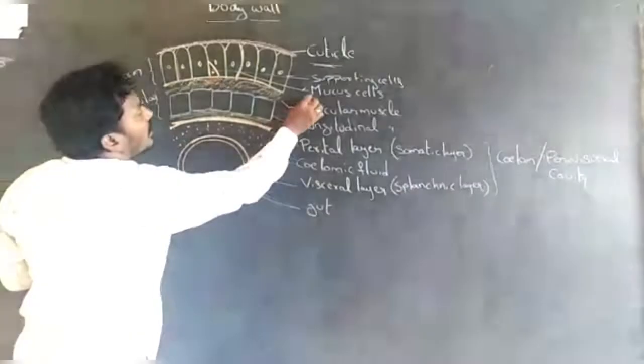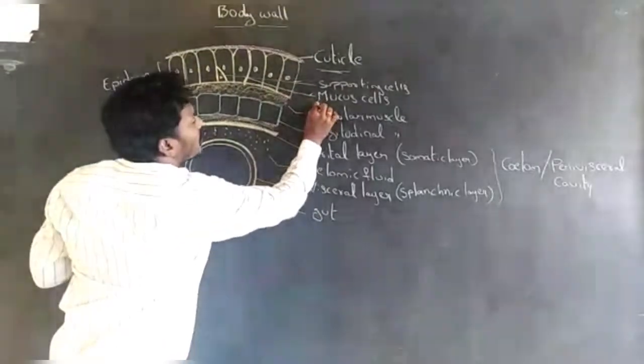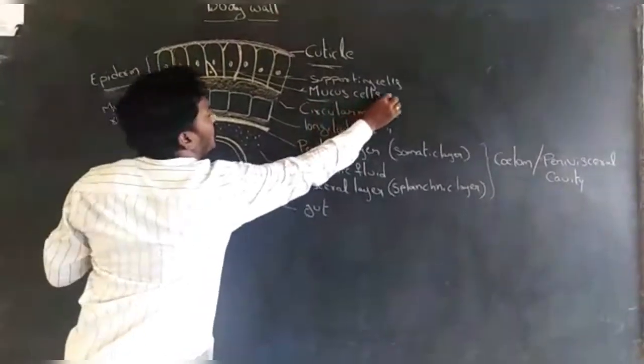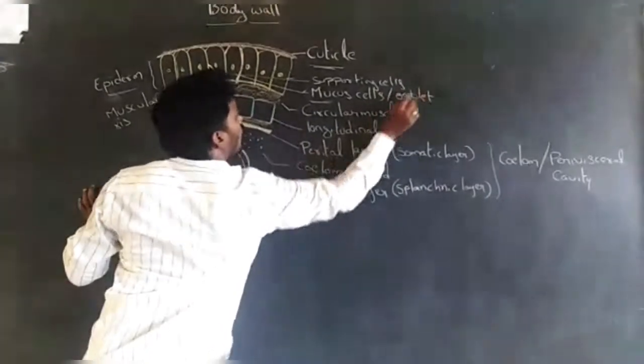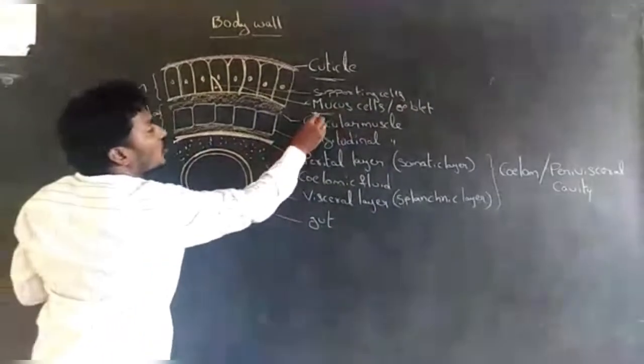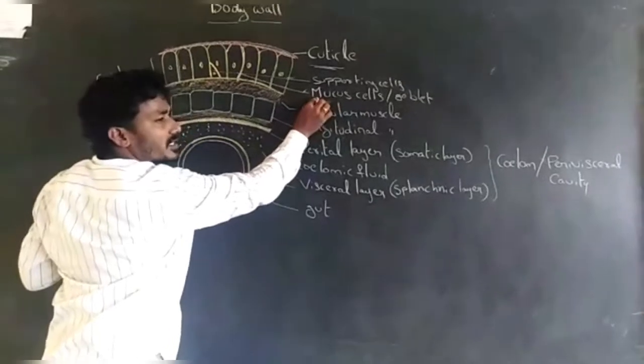Goblet cells are mucus cells. Goblet cells secrete mucus.